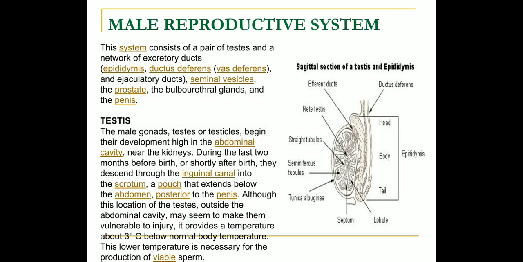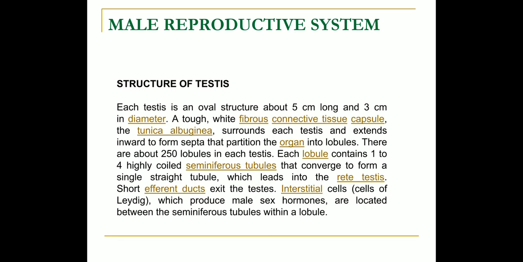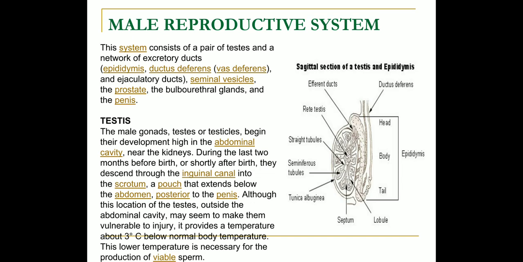First, in today's lecture, we are going to study the male reproductive system. The male reproductive system consists of a pair of testes, accessory ducts, epididymis, vasa deferentia, and ejaculatory duct, glands like the seminal vesicles, the prostate gland, bulbourethral glands, and the penis.